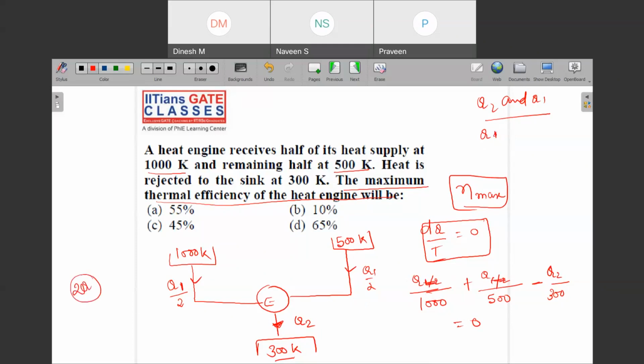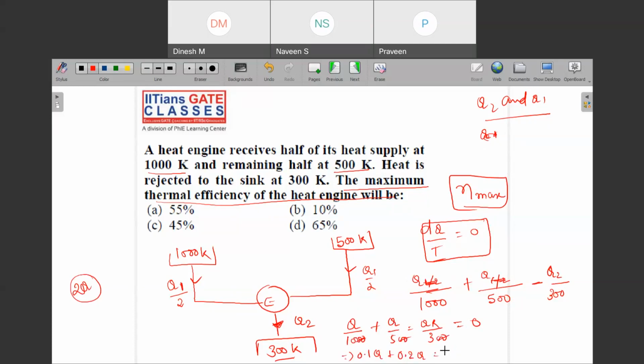So can I write down Q upon 1000 plus Q upon 500 is equal to, taking this on the positive side, Q rejected upon 300? So this is 0.1 Q, and 1 by 5 is 0.2 Q, right?